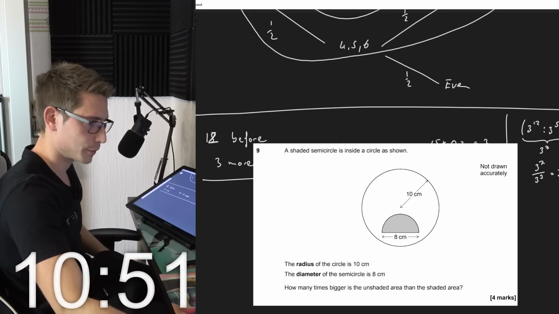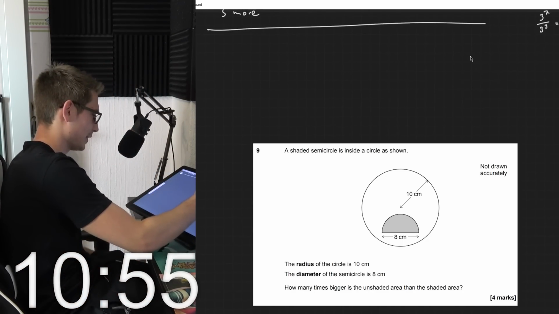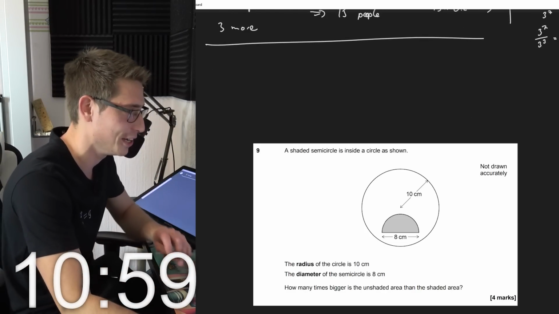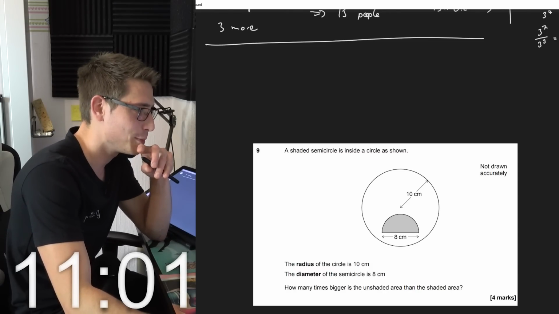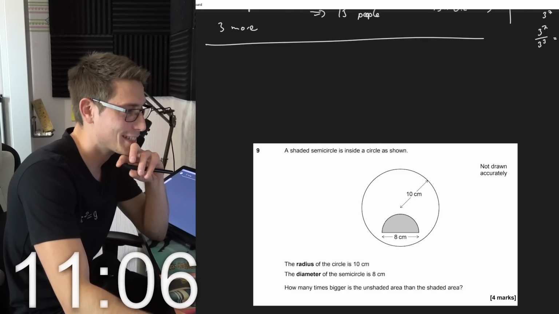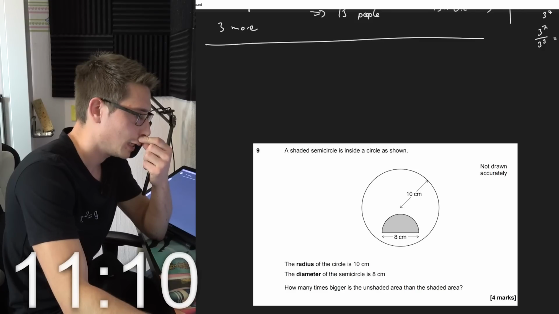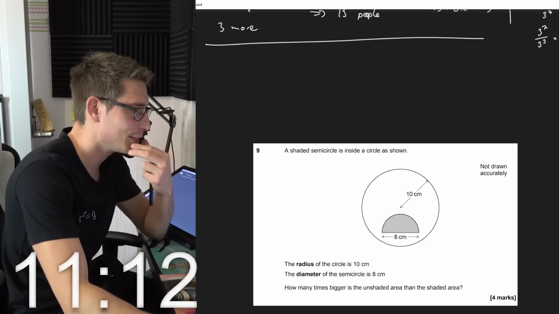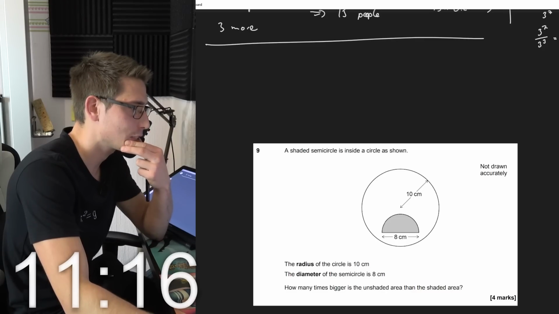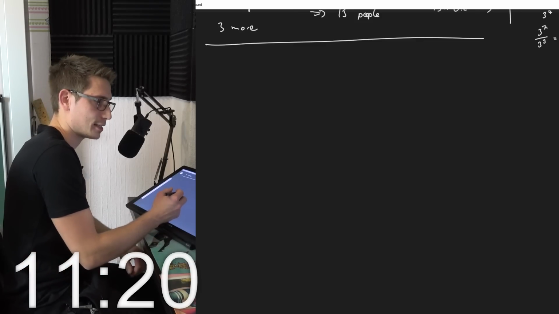Ooh, what is that? Oh goodness, that is looking terrible. I hate geometry. I only like analytic geometry, but there's no time for analytic geometry here. A shaded semicircle is inside the circle as shown. The radius of the circle is 10 centimeters. The diameter of the semicircle is 8 centimeters. How many times bigger is the unshaded area than the shaded area? A shaded semicircle is inside the circle as shown. The radius of the circle is 10 centimeters.